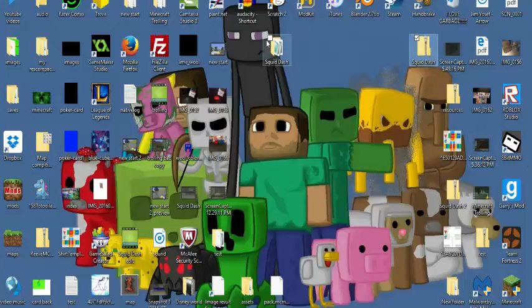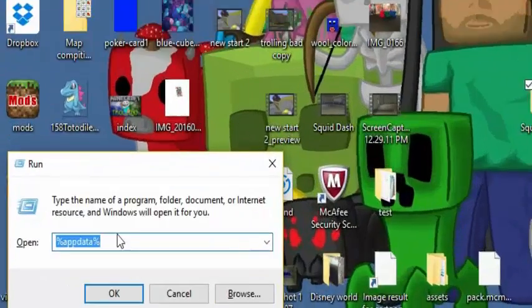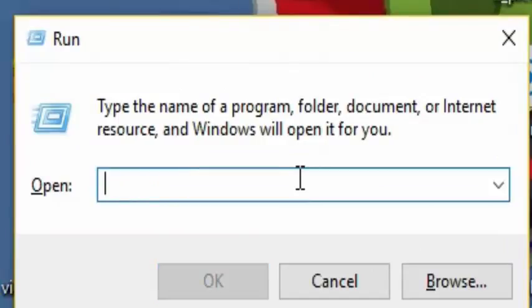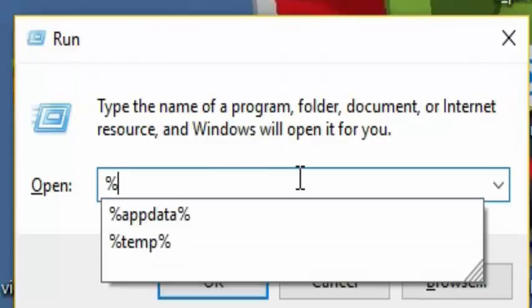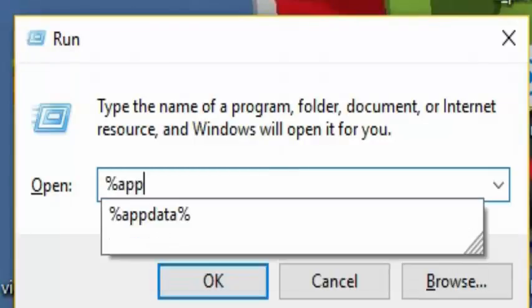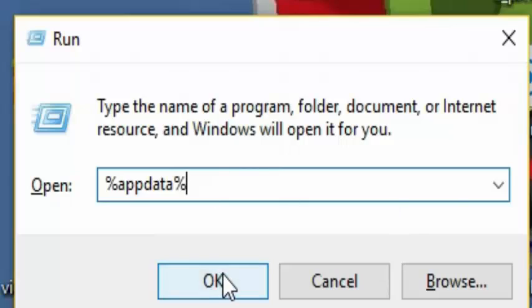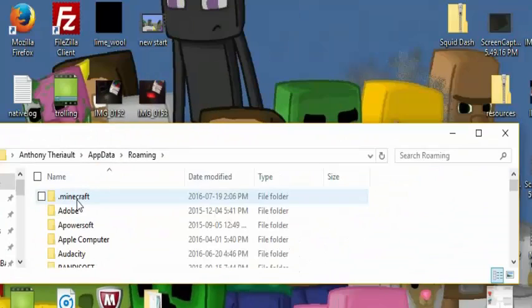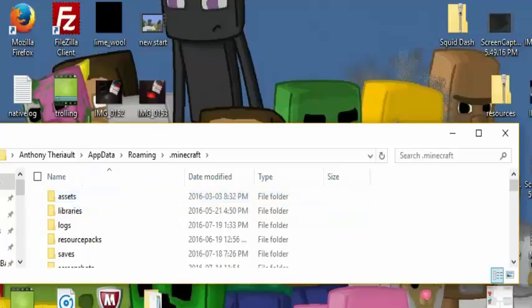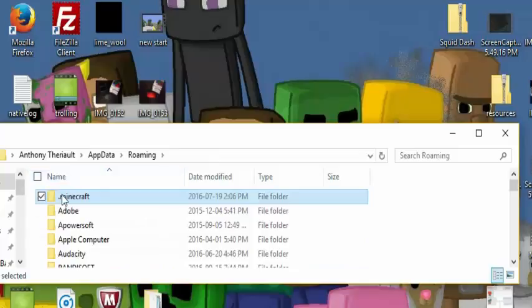And now what you're going to want to do is, actually, click Windows and R at the same time, and that's going to open this little bar. It will be blank like this. You're going to type percent appdata percent, just like that, and then click .minecraft. Should be the top one. Sometimes it's a couple down, but it's pretty easy to find anyway.